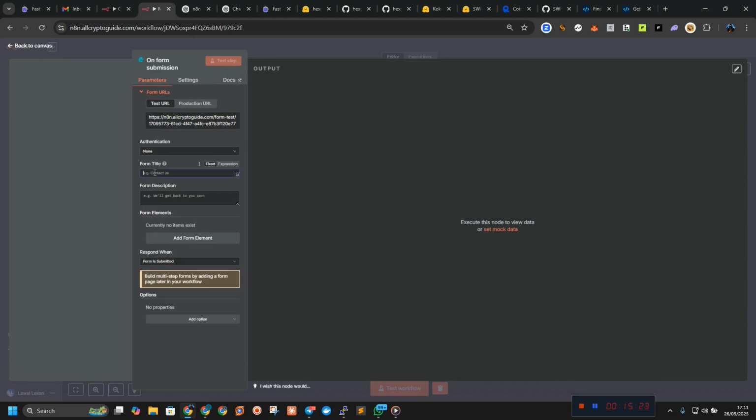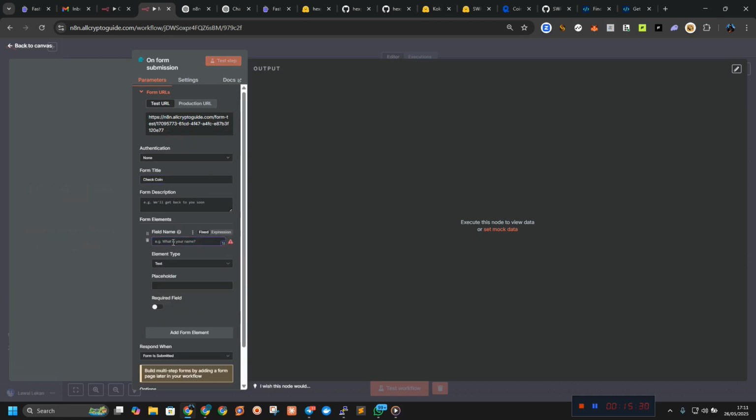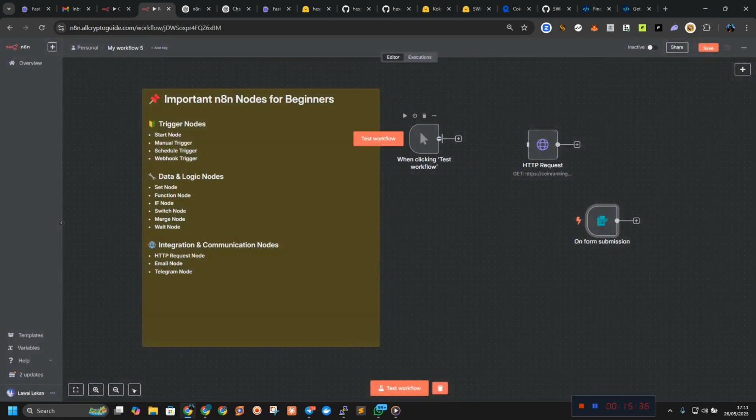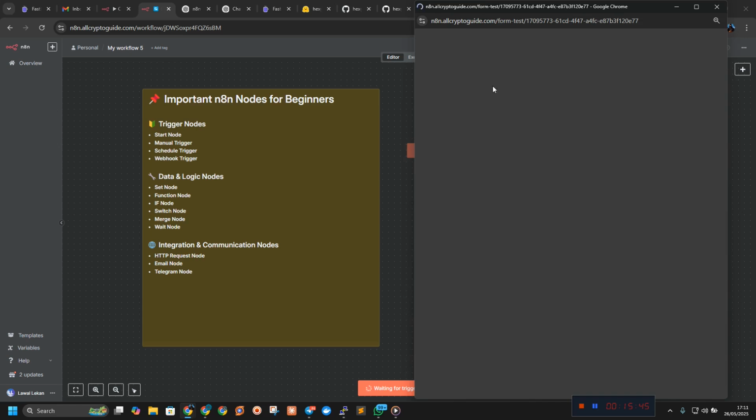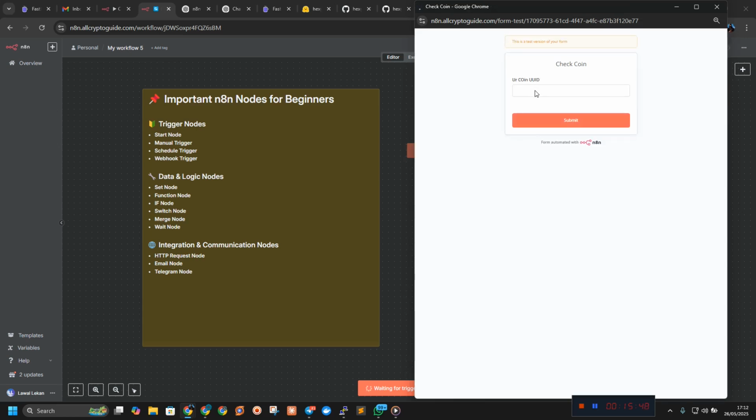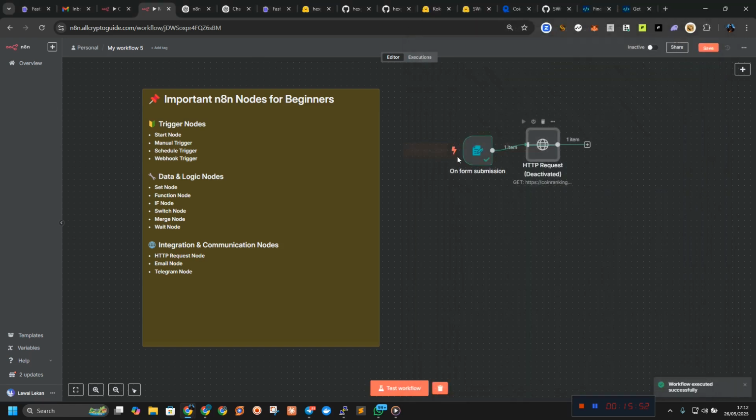I'm going to name this one check coin. So input your coin UUID, and I'm going to connect this to this node, but I'm going to deactivate this node first, and test it. So after testing it, as you can see, it's going to show me the form, and I'm going to paste the UID. I'm going to click on submit. So after submit, it's going to give me something. I'm going to activate this again, go back.